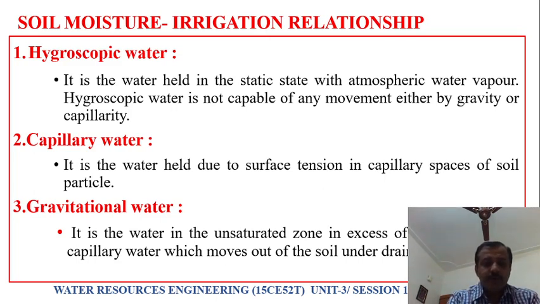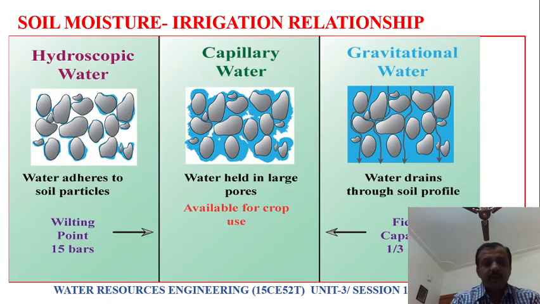So hygroscopic water is the water which holds on the surface of soil. Capillary water is the water which holds due to surface tension in the capillary spaces of soil particles. And gravitational water is the water which is capable of movement, which moves out of the soil under drainage conditions. So this is the pictorial representation of the different types of water.